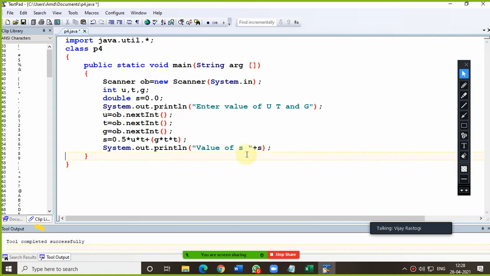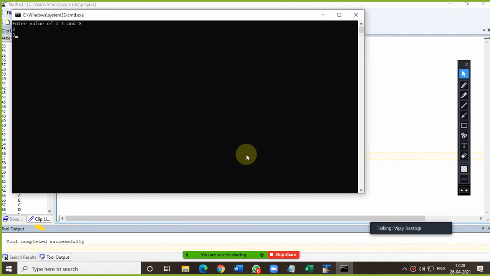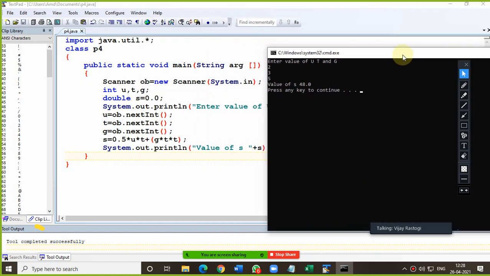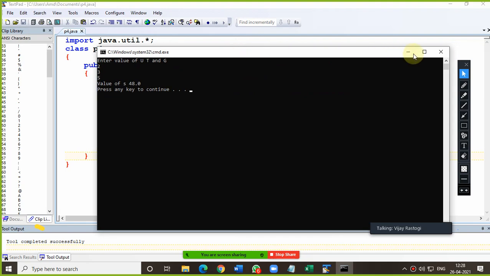So now let me execute the program. Now you can enter the values of this, and now the result is coming. Okay? Any confusion here, everybody?